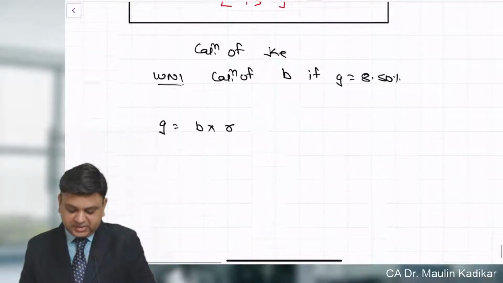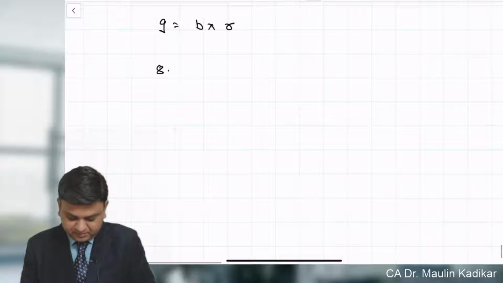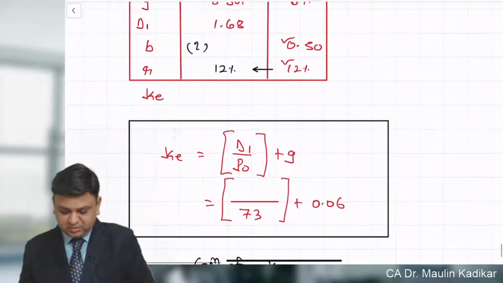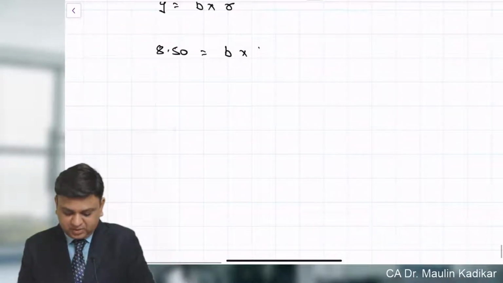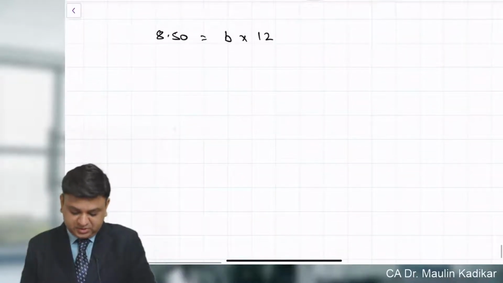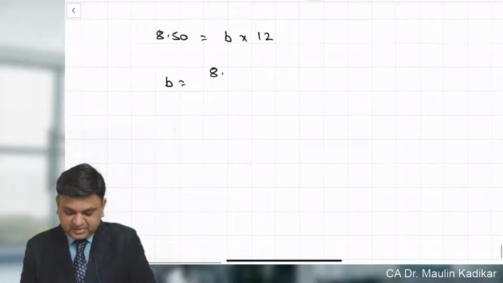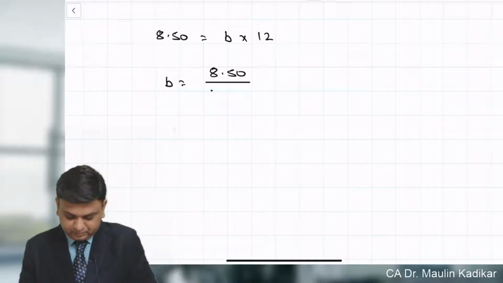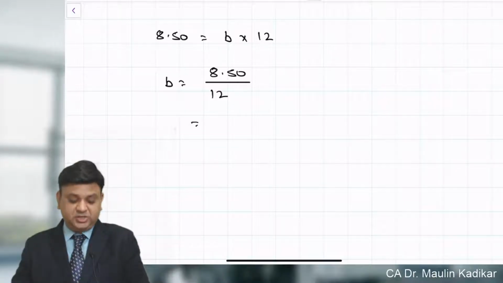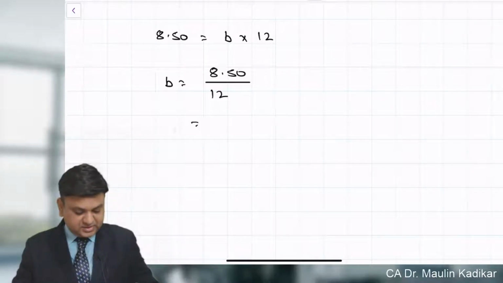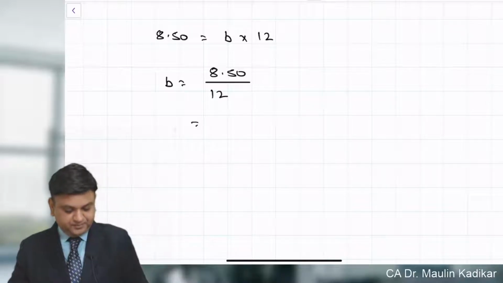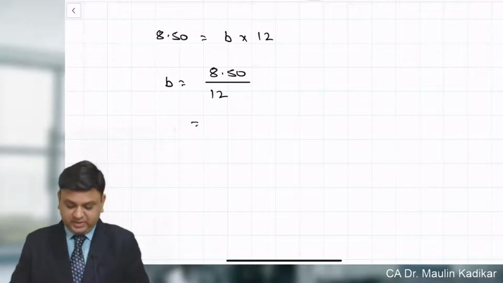What is the growth rate? It is 8.5%. b stands for retention ratio, into r, which stands for rate of earning, which is 12%. b is equal to 8.5 divided by 12. That is the way the retention ratio will be calculated. What is the retention ratio, friends? It is 8.5 divided by 12. That comes to 0.7083.